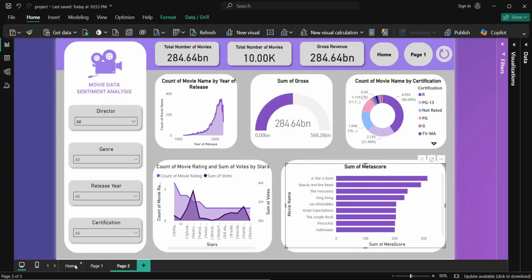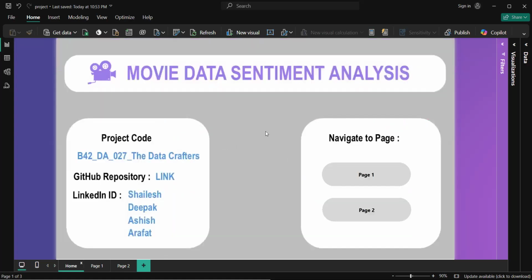So with that, I would like to conclude our project. And I can say that this particular project might be helpful for a lot of companies like IMDb itself, because that would be helping them to make better decisions according to the visualization that we have made.